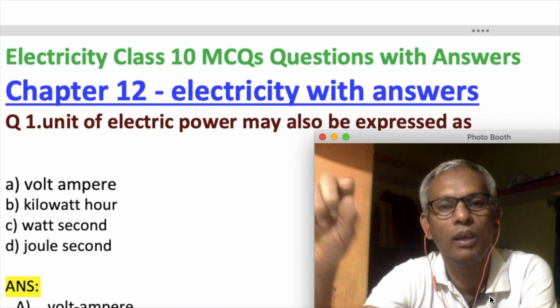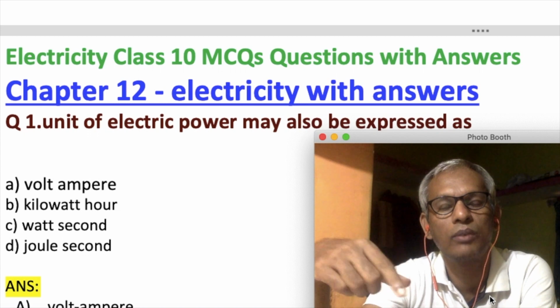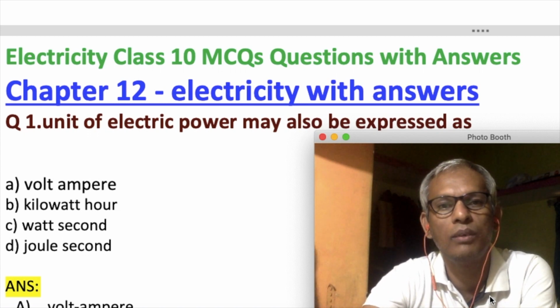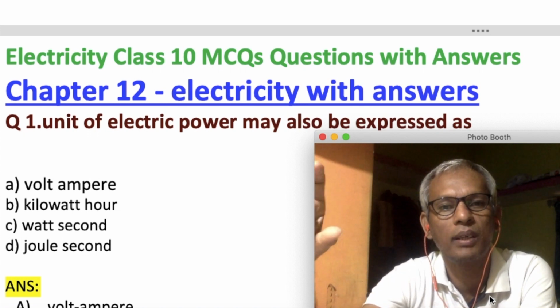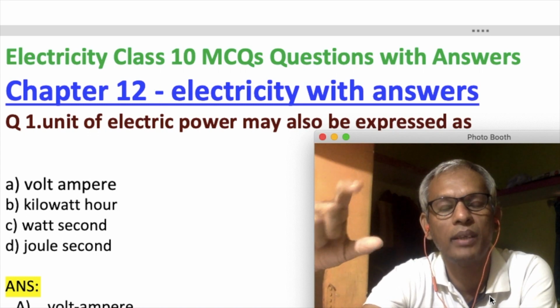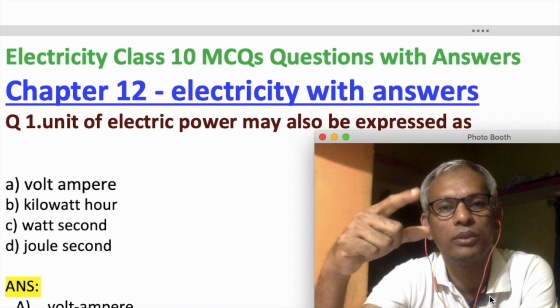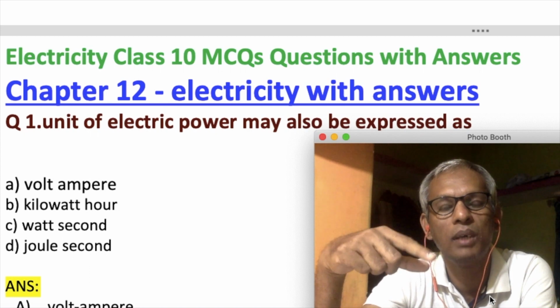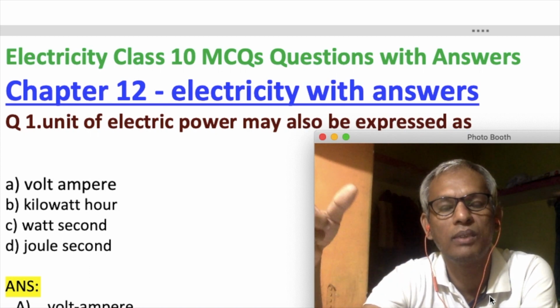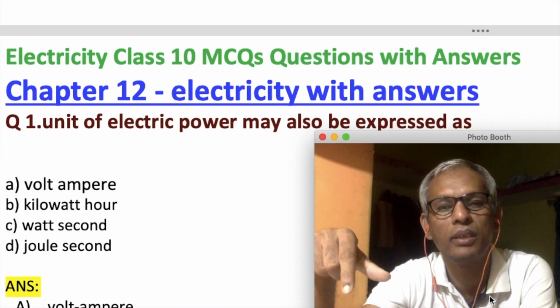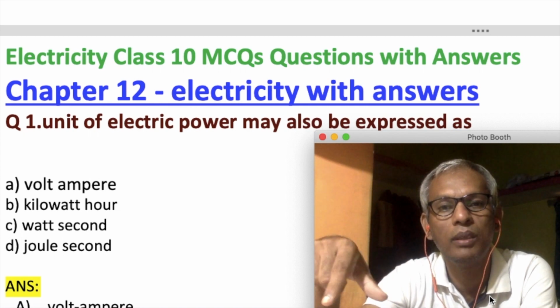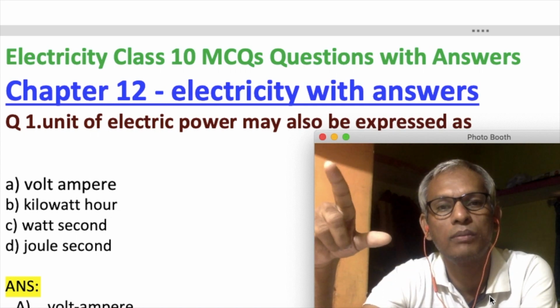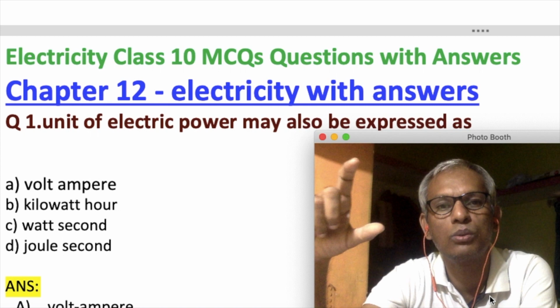In the meanwhile, we should know that the conventional flow of current we take from positive to negative, and the electronic flow of current we take from negative to positive. If you buy a cell from a market and connect it with a wire and a bulb, conventionally we take the current as flowing from the positive terminal of the battery, through the bulb, to the negative terminal. Electronically, the electrons flow from the negative of the battery through the bulb to the positive of the battery. So you should know this.